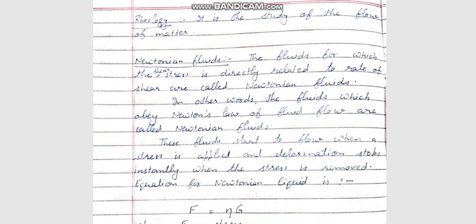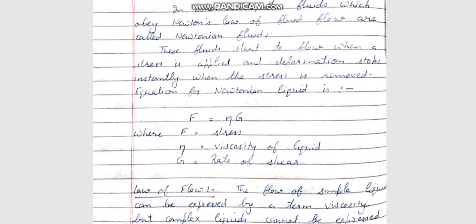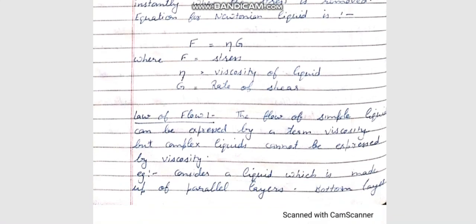So these fluids start to flow when the stress is applied, and their deformation stops instantly when the stress is removed, as we discussed earlier. So the equation for the Newtonian fluid is F equal to eta G. F represents here the amount of the stress, eta is the viscosity of the fluid, and G is the rate of shear. Now the next topic is the law of flow, which is also related to Newtonian fluid.